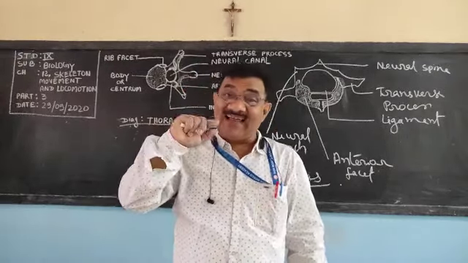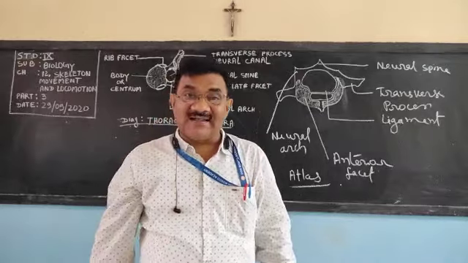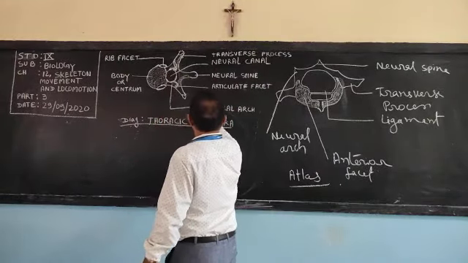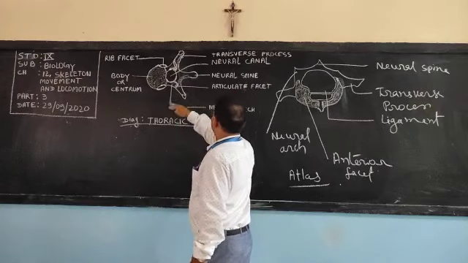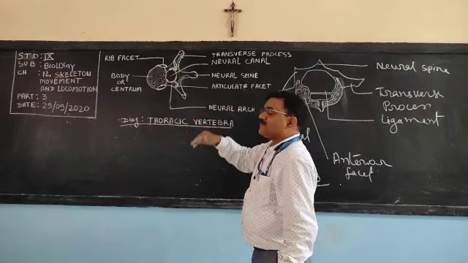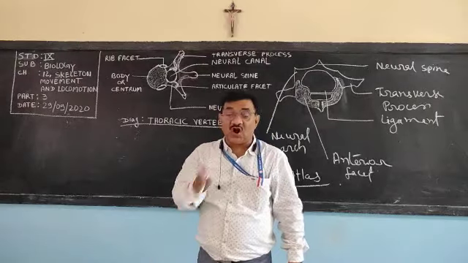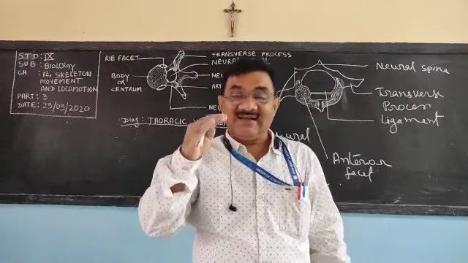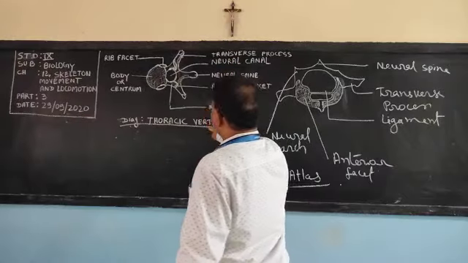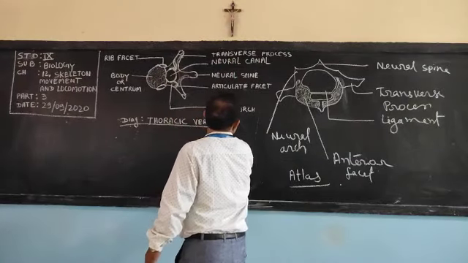Through the foramen magnum, that spinal cord runs. And this is the articular facet. Such a diagram may be given, not to draw, but a diagram-related question may be asked on the thoracic vertebra.